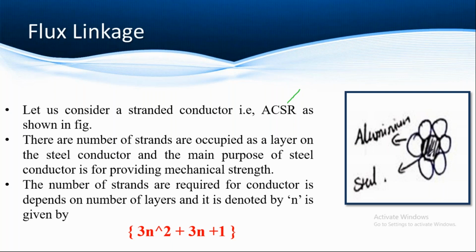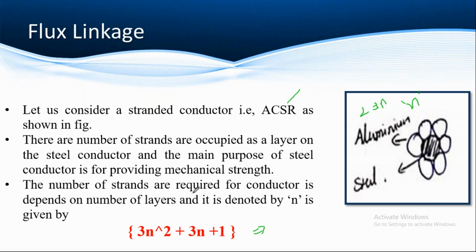The main intention of the steel is to provide mechanical strength to the conductor. Now the number of strands occupied in a layer depends on the number of layers, and it is denoted by n. If you want to design a two-layer stranded conductor, then n equals 2, and if you substitute here, you will get how many strands are required for that conductor.